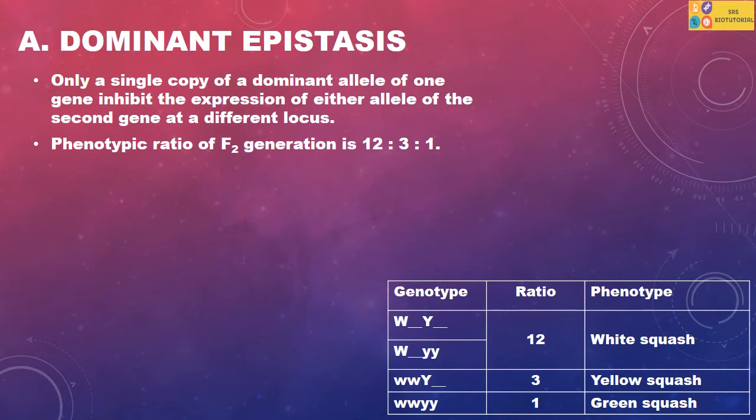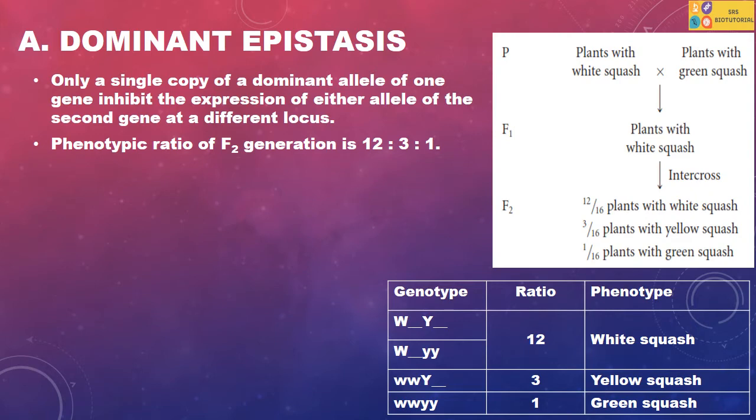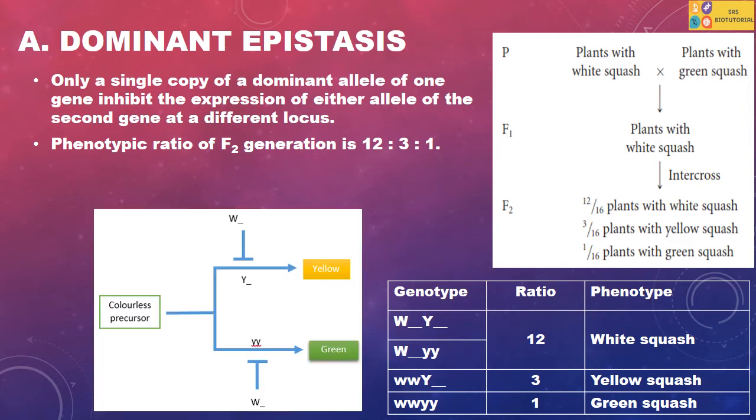The inheritance of fruit color in summer squash is one example of dominant epistasis. The dominant allele of gene W suppresses the expression of both the alleles of gene Y and produces a plant with white squash.